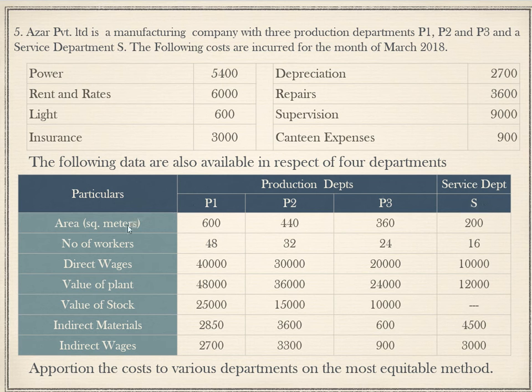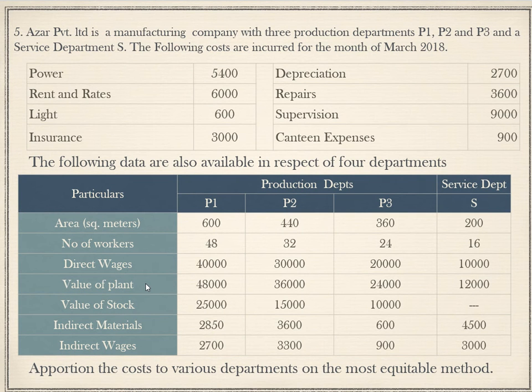Firstly, they have given square meters, that is area: 600, 440, 360 and 200. Number of workers: 48, 32, 24 and 16. Direct wages: 40,000, 30,000, 20,000 and 10,000.